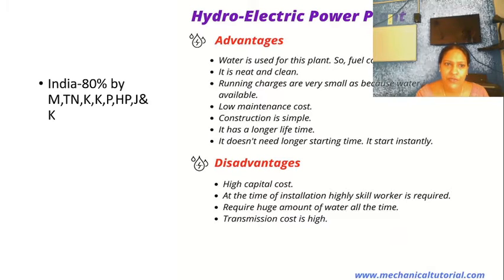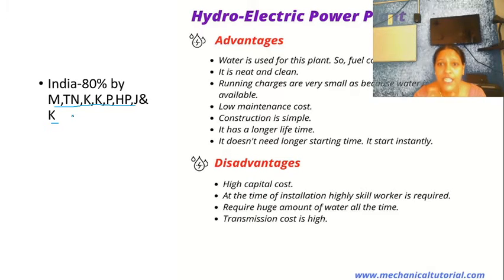Okay, so in India, you can see which states are producing this Hydel power. I have written here in code only: Maharashtra, Tamil Nadu, Kerala, Karnataka, Punjab, Himachal Pradesh, Jammu and Kashmir. Okay, these are some of the states that produce 80% of hydro power. But we should understand both the advantages and disadvantages of this.